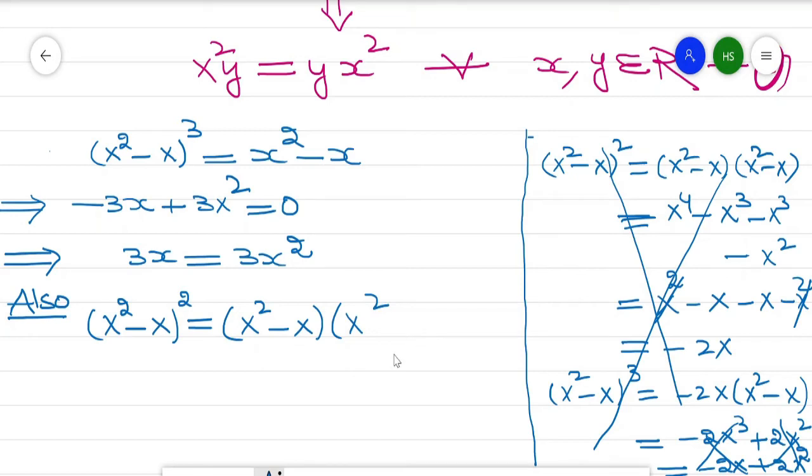So x square minus x, so this will become x to the power 4 minus x cube minus x cube plus x square.